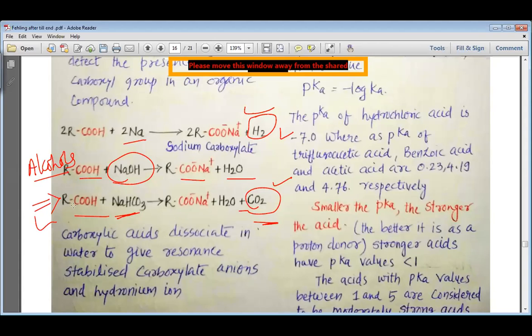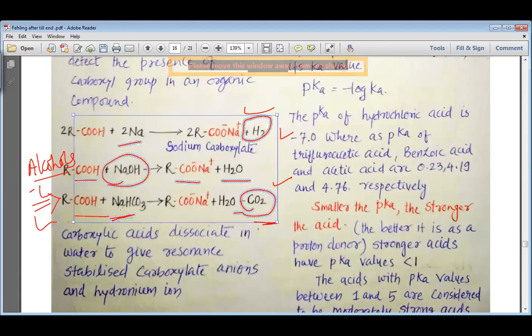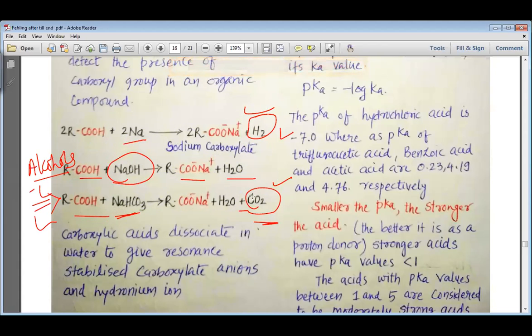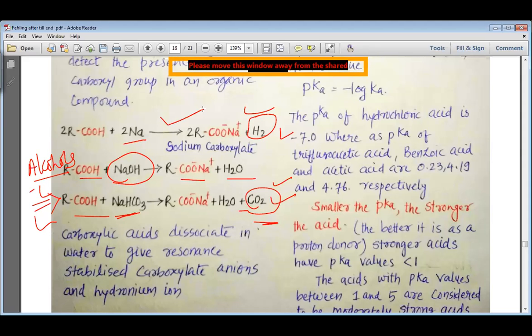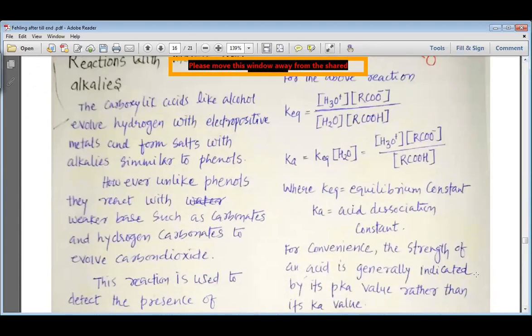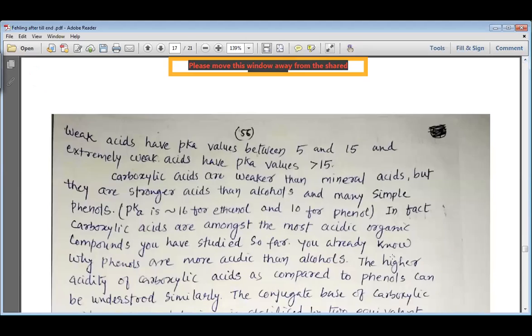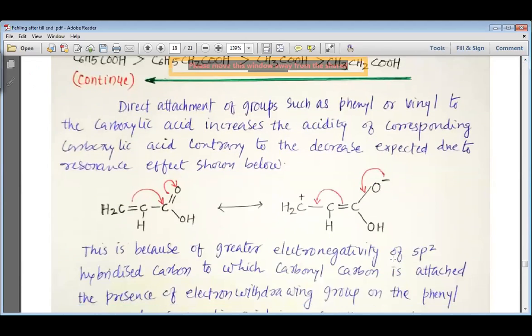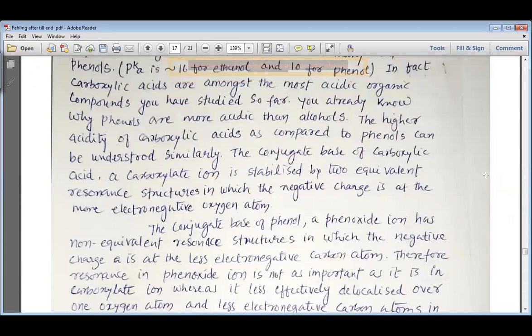Or we can simply do the carboxylic acid test by doing the reaction with metal carbonate and metal bicarbonate. If the substance gives carbon dioxide with the metal carbonate and bicarbonate, it is carboxylic acid. And if it does not give carbon dioxide gas with the metal carbonate and bicarbonate, then it must be an alcohol. So this is a very important test, both to distinguish and for the identification of various carboxylic acids.